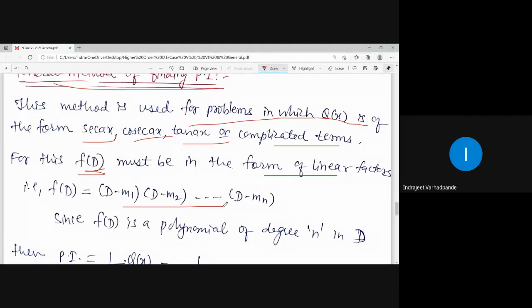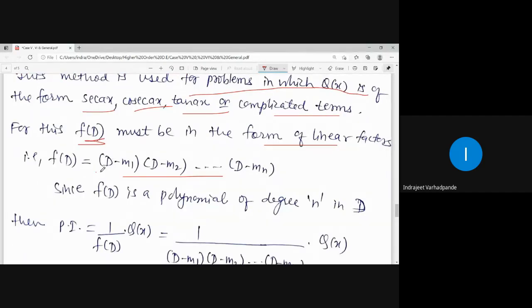In applying this particular method, the foremost condition is that your denominator, that is the polynomial in D, should be factorized in the linear form. There should not be a case of complex roots. Only real roots can be factorized into linear terms, right? So we have to take care in that sense. f of D is equal to D minus m1 and so on.